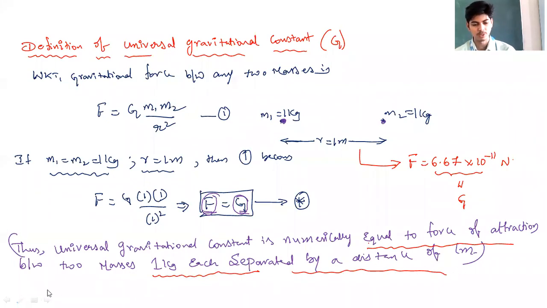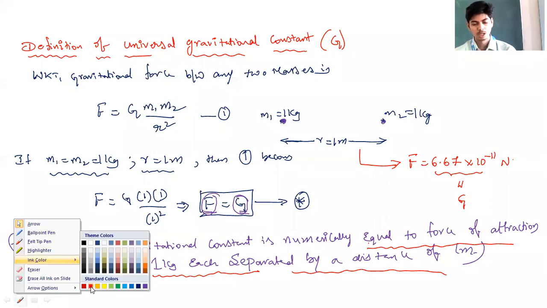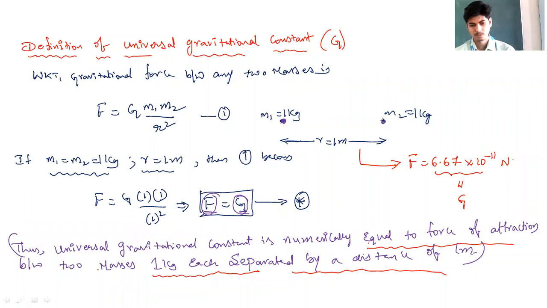Right? This is the definition of universal gravitational constant. Am I clear with this point? Is the definition of universal gravitational constant clear?